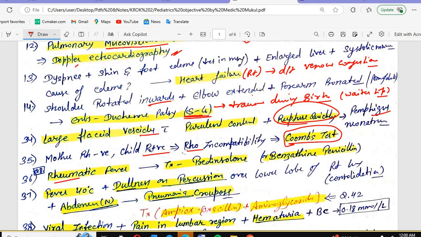Then we have rheumatic fever. The treatment of rheumatic fever is prednisolone or benzathine penicillin. Everything I explained in the main lectures. For rheumatic fever, prophylaxis is penicillin, and for treatment we use prednisolone. And remember the duration of the penicillin as well.